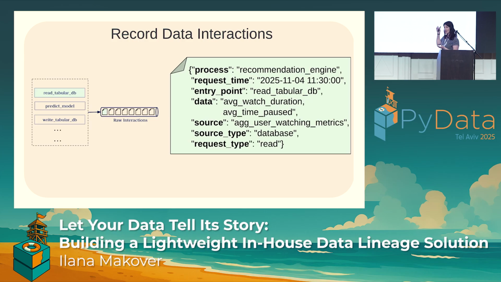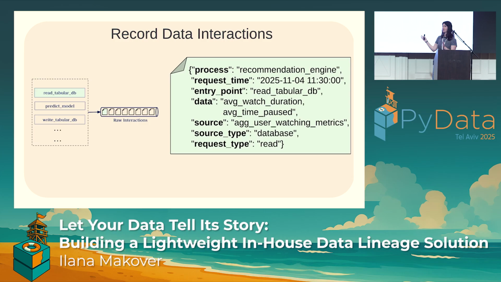It extracts that the process that called this entry point is called recommendation engine. It extracts the request time, which is November 4th, 2025. It extracts that two columns were called: one is called average watch duration, and one is called average time paused. It also extracts that the table that was requested, the source, is called ag user watching metrics, et cetera, et cetera.